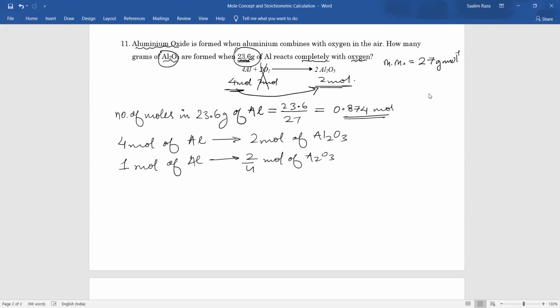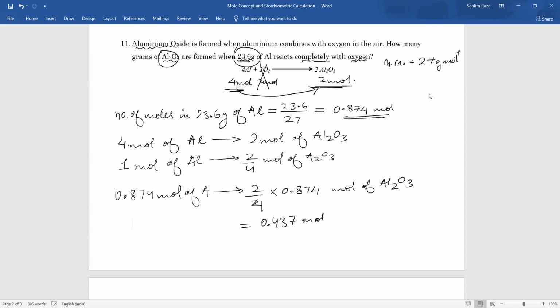So 0.874 mole of aluminium will give 2/4 into 0.874 mole of Al2O3. This will be equal to how much? It is 0.437 mole. Correct. Now we have to convert into how many grams?